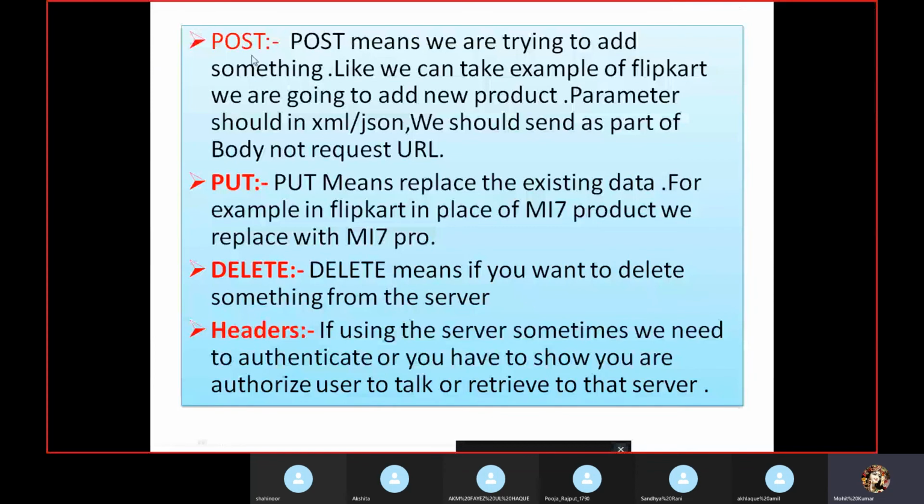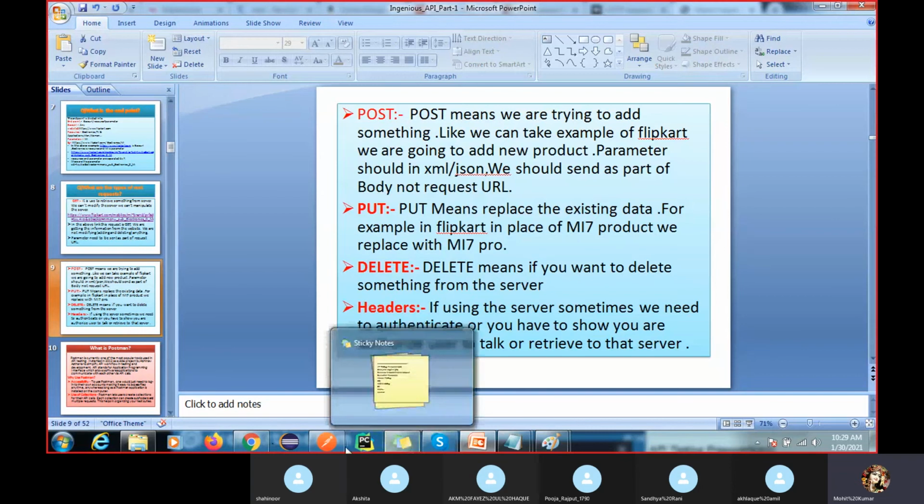So we have the POST. We have the operation for adding something. If you want to add something here, then we should go for POST. So here again you have to send some data, then you will get the response.